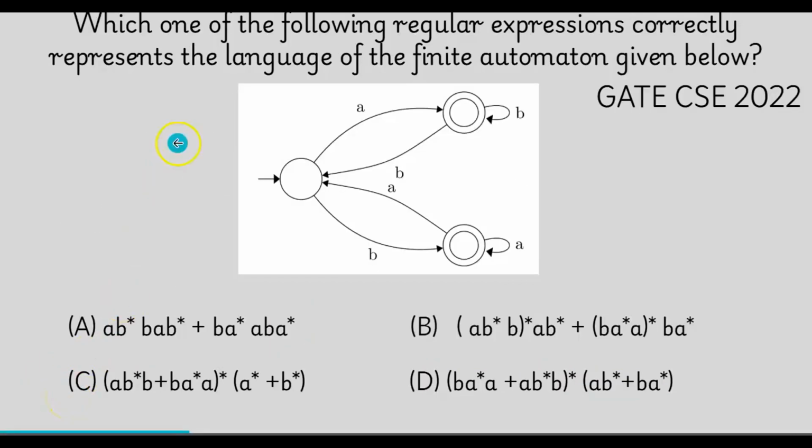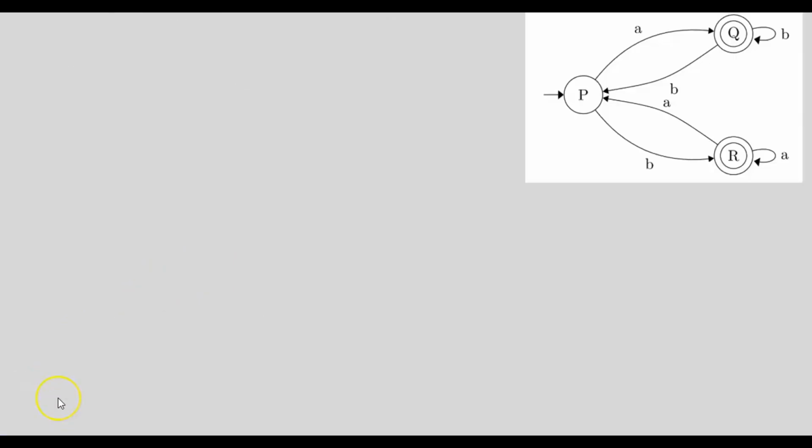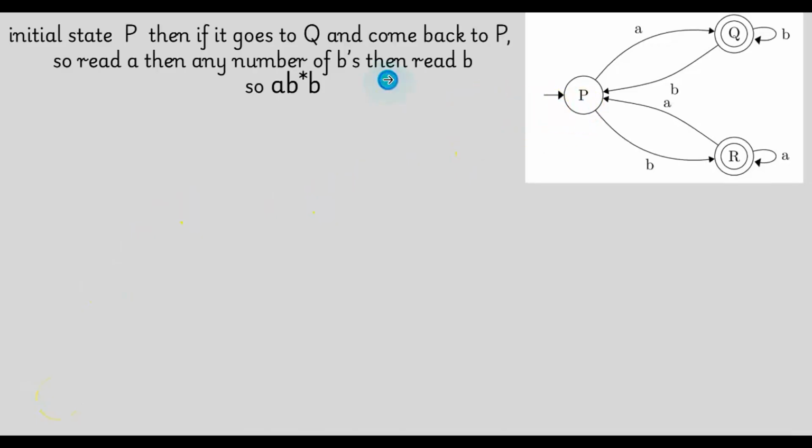Next question is, which one of the following regular expressions correctly represents the language of the finite automaton given below? Let us find the answer by observing this diagram. Let us start with the initial state P. From P, if it goes to Q, then it can come back to P. So what does it mean?